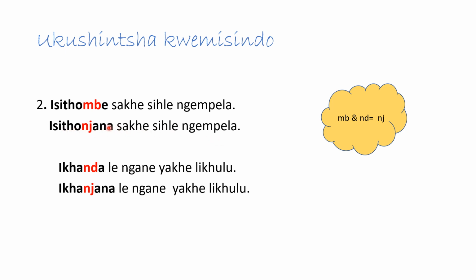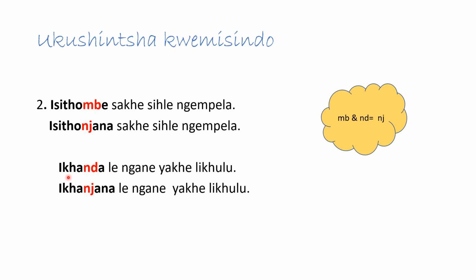Remember that we also look at the last vowel of the noun. What does it take, as we've said? Is it ana? Is it ene? Is it wene? Because isithombe ends in an e, we say isithonjana. We also look at these sounds before the last vowel: isithombe becomes isithonjana. Let's go on to the next one.